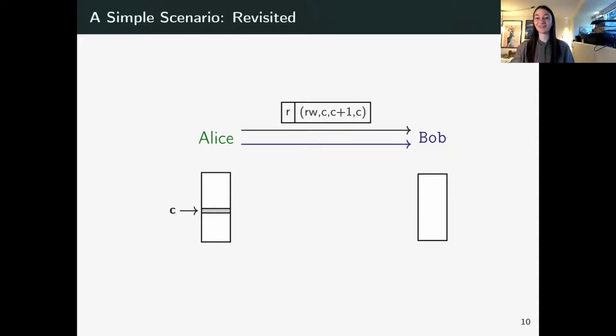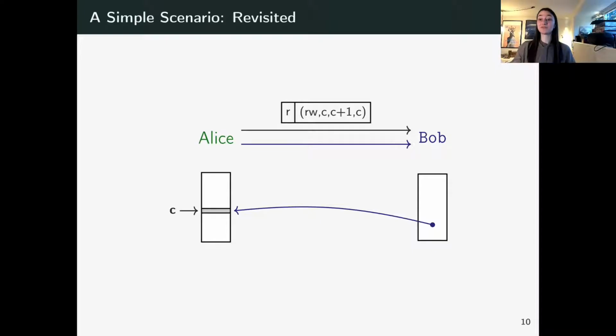Good. However, let's make the scenario a bit more interesting. So Alice now wants to make 2 calls to Bob. And in the first call, Alice grants Bob privilege over C. However, in the second call, she does not. During the second call, Bob should not have access to C anymore. However, something will go wrong.